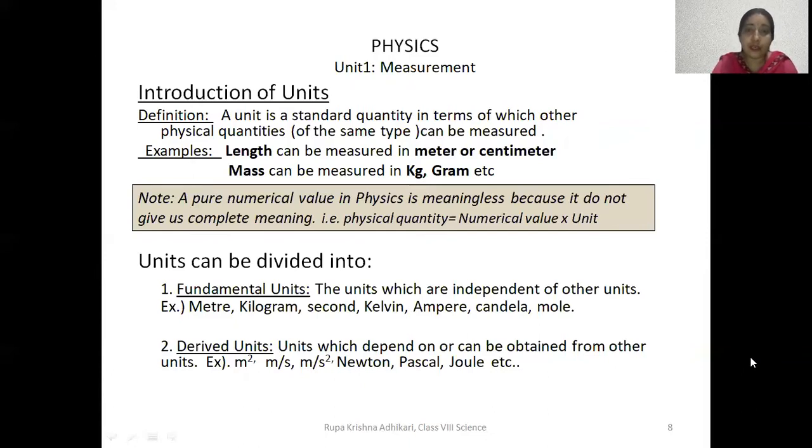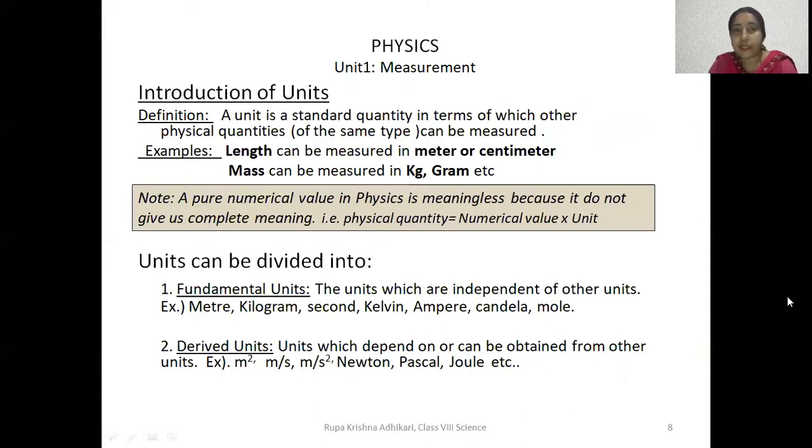And units along with the numerical value will give you a proper definition of a physical quantity. That is written in the note here. You can see a pure numerical value in physics is meaningless because it does not give us a complete meaning. So a physical quantity is written with a numerical value along with its unit.